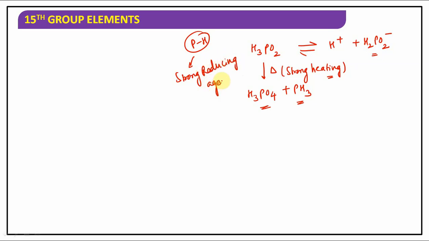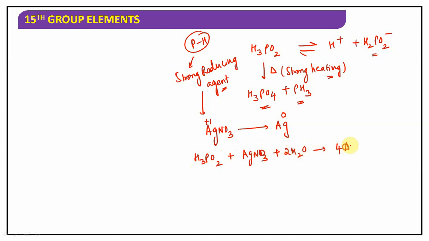Sometimes they will ask you the reducing character of these oxyacids. The one which has more P-H bonds can act as a stronger reducing agent. So a few of the reducing reactions: it can convert AgNO3 to Ag, meaning Ag+1 to Ag, whose oxidation state here is 0. If you make hypophosphorus acid react with silver nitrate solution, it will give you Ag plus H3PO4 and HNO3, with 4 AgNO3 here.